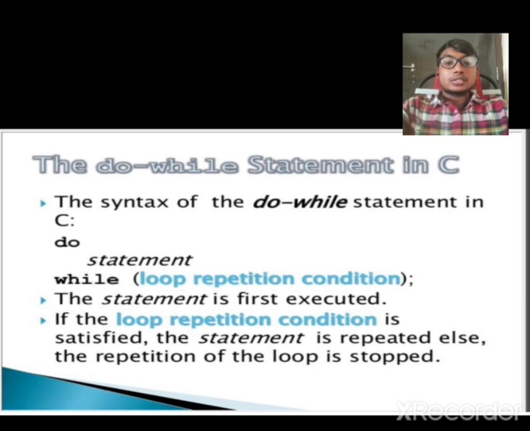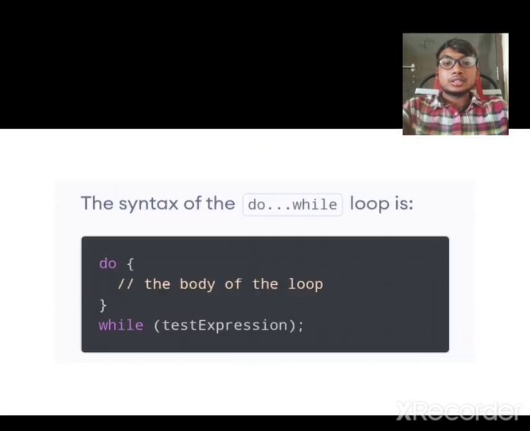Do statement while the loop repetition condition. The statement is first executed. If the loop repetition condition is satisfied, the statement is repeated, else the repetition of the loop is stopped. The syntax of the do while loop, and this shows how to write the do while loop in programming.